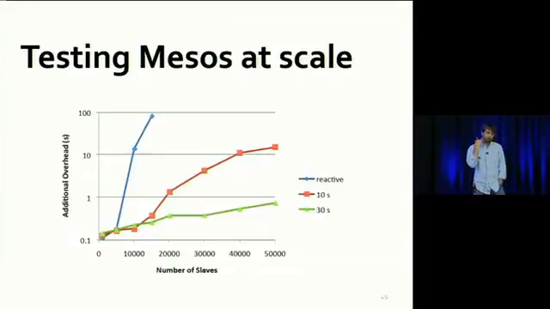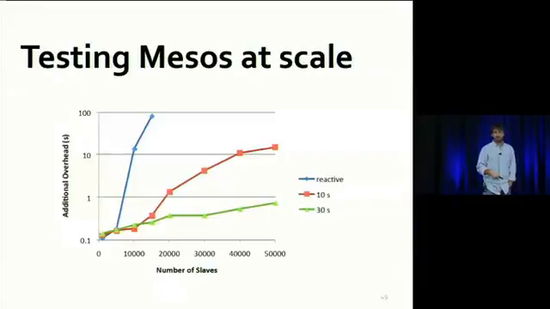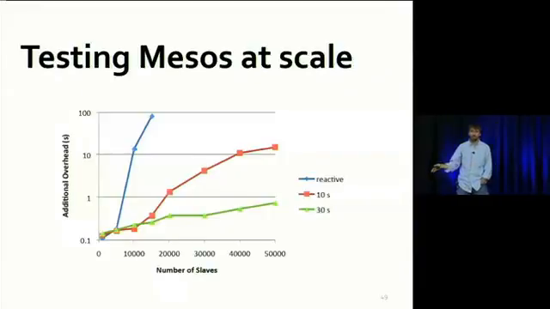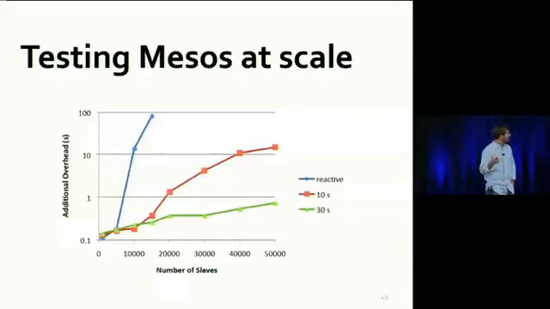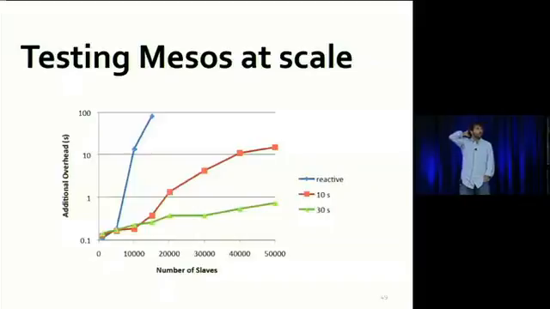Interestingly enough, when we first did it, it didn't scale. Our basic allocator mechanism was that at every possible event in which some allocation decision might be able to be made, we'll try and make that allocation decision and then push resource offers out to whatever frameworks we feel should be allocated those resources. So this is labeled on the graph as reactive, and it's the blue line.